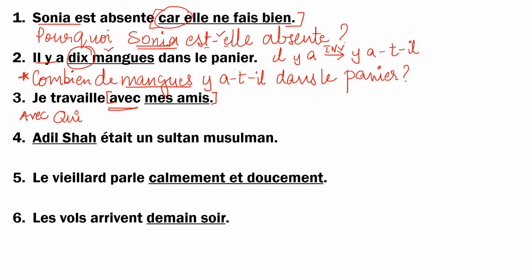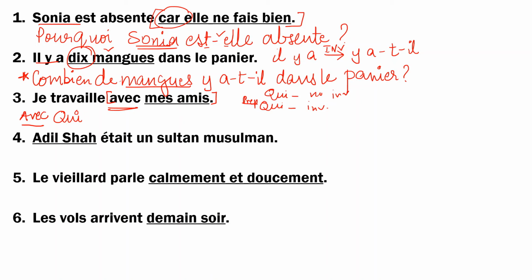Whatever the preposition may be, the preposition carries forward with the qui. And whenever you have a preposition with the qui, you have to invert. When you have just qui alone, there is no inversion. But when you have something and then qui, then you have to invert. When I say something here, I mean a preposition. So when you have avec qui, you have to invert.